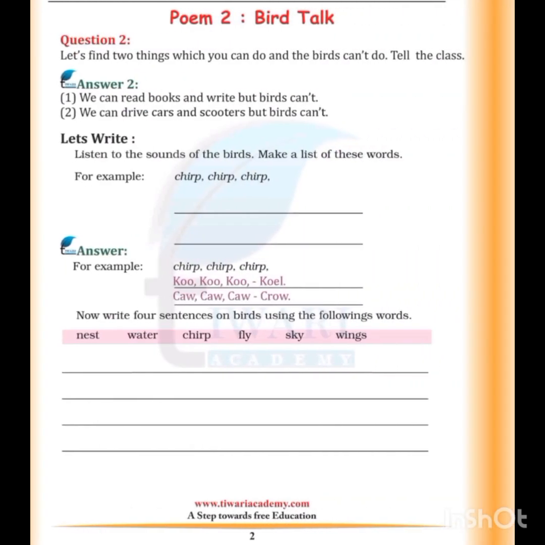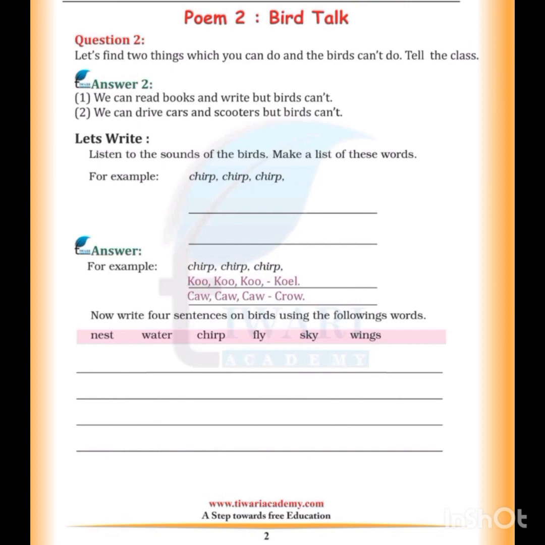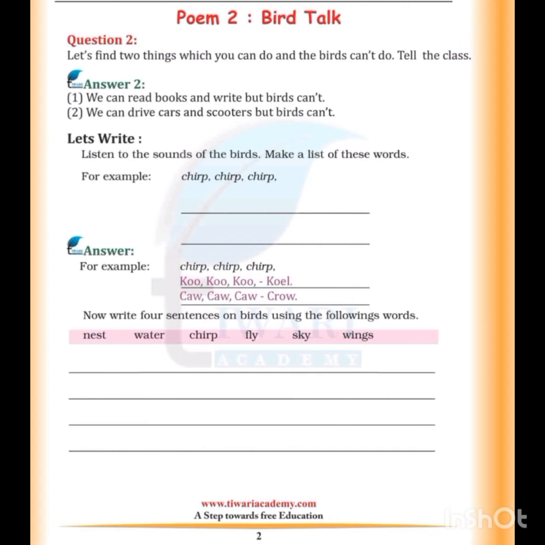Let's find 2 things which you can do and the birds can't do. Tell the class. We can read books and write, but birds can't. We can drive cars and scooters, but birds can't. Listen to the sounds of the birds and make a list of these words, for example chip chip chip, cuckoo cuckoo koel, caw caw crow.